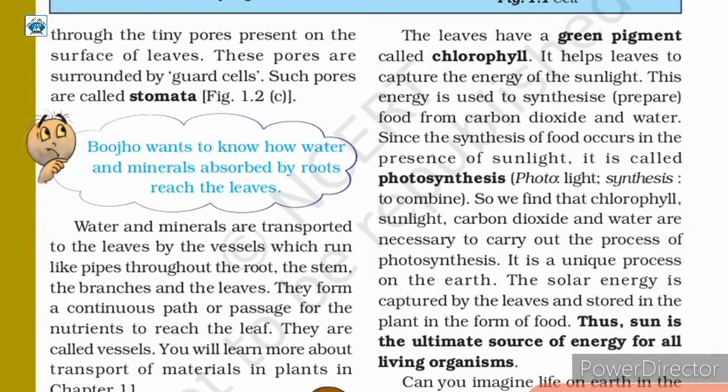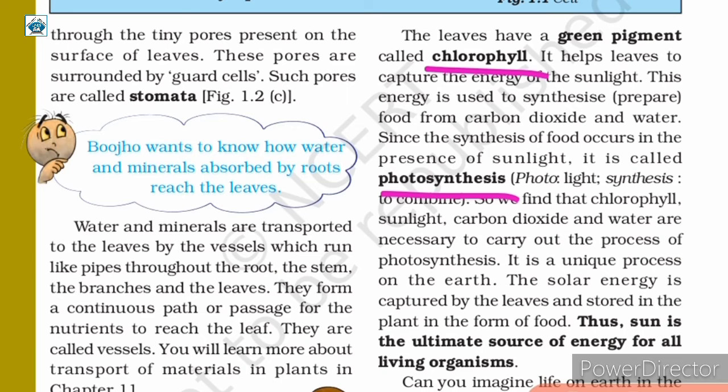We now know some details about photosynthesis. First of all, there is a green pigment present in leaves which is called chlorophyll. The main function of chlorophyll is to capture the energy of sunlight and use it to synthesize, that is, to prepare food from carbon dioxide and water.